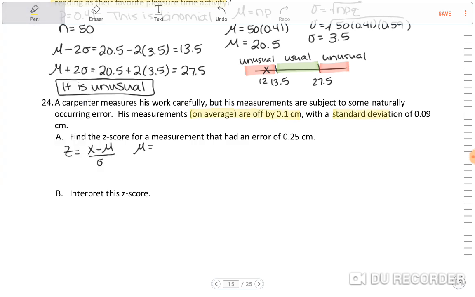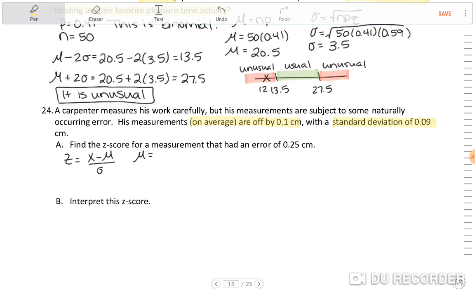Oh, and then we have standard deviation of 0.09. And then his measurement was 0.25 centimeters. So my mean is 0.1. The standard deviation is 0.09. And x is 0.25. So we just simply plug these numbers in.